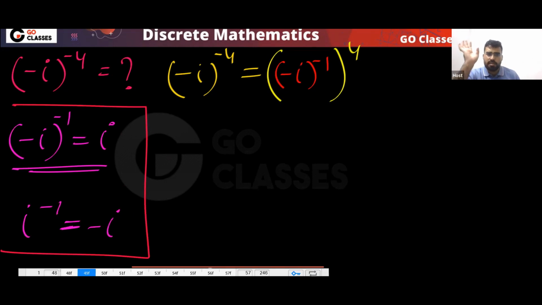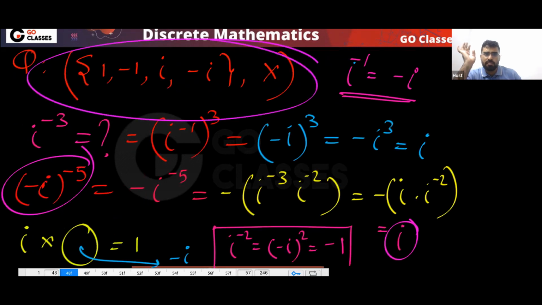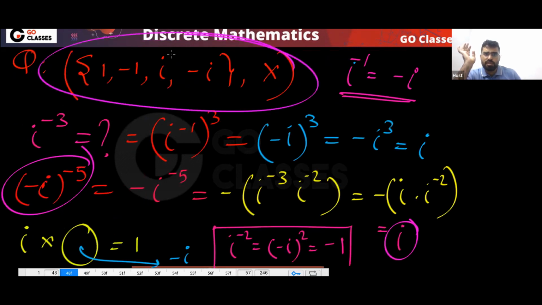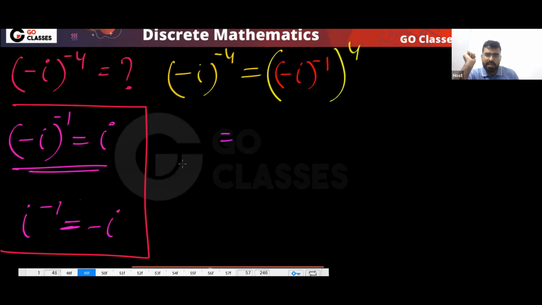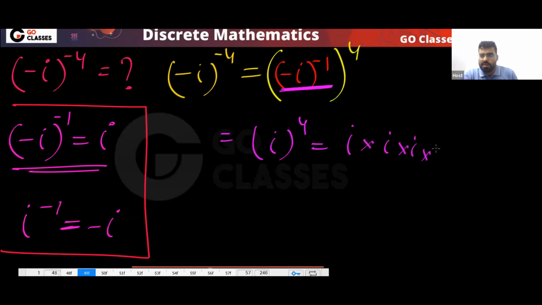We have already seen this. Complete analysis of this structure we have done. So you can notice that minus iota inverse, this whole thing, is iota. Now what is iota power 4? That is iota multiplied by iota multiplied by iota multiplied by iota, because this is the group operation. So finally what will you get?